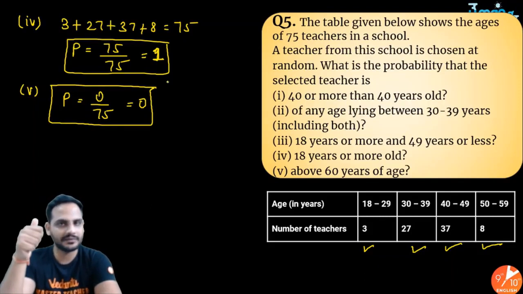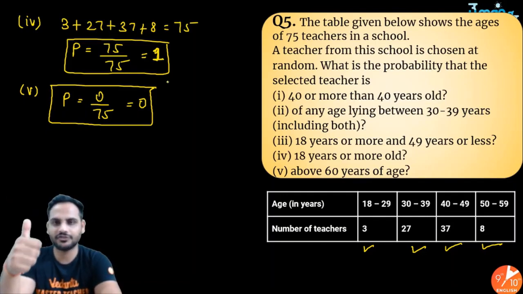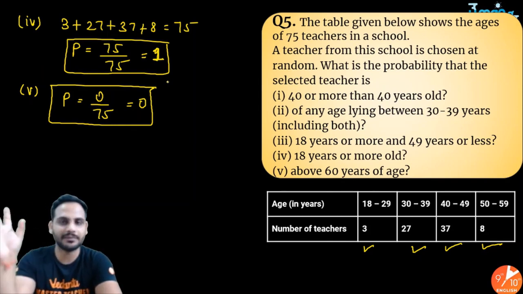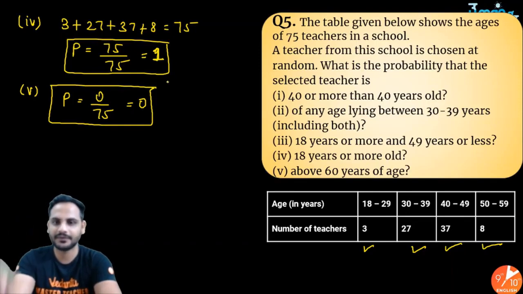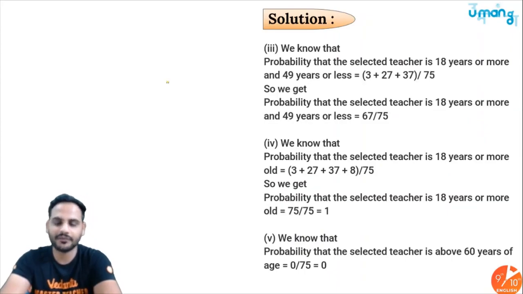So 1 means definitely it will happen. 0 means it will never happen. Got it? So 1 says pakka, I'm very sure about it. 0 says impossible event, it will never be possible. Okay, it will never happen. Got it? So this is how the simple questions of probability will work.